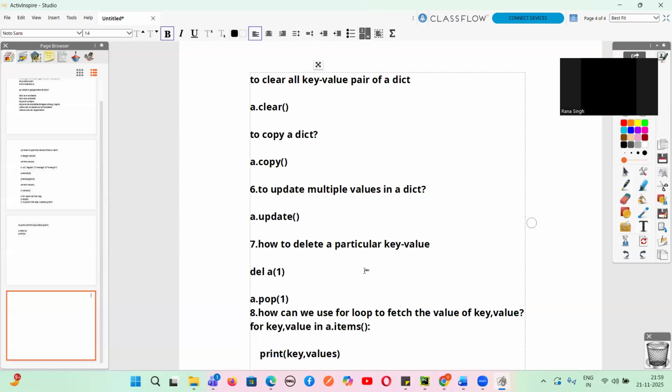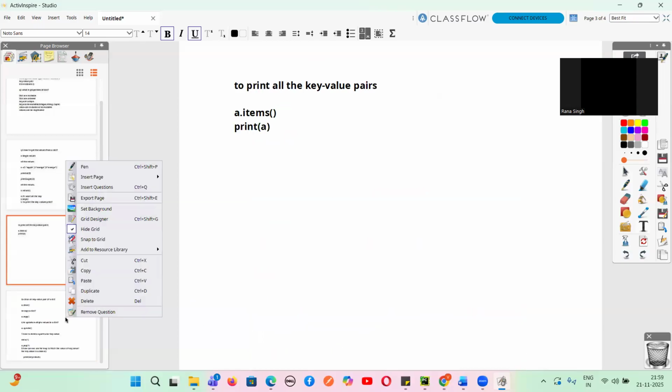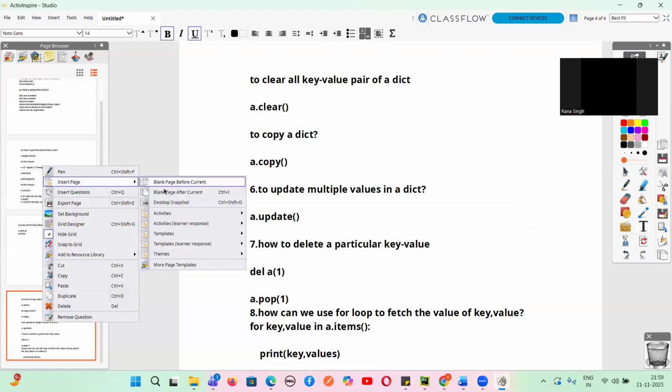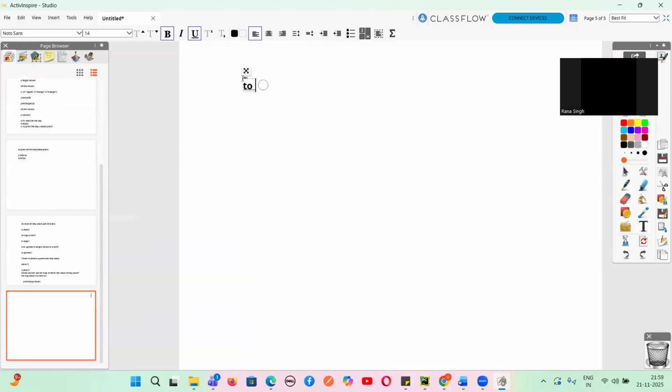And then we learned, if an item is present in our dictionary, how can we check? Using which operator? The last thing we learned, to check whether a particular key is present in a dictionary. What is the way, guys? The in operator. Yes or no, guys? Let's suppose there's a key, one. So one in this dictionary A. That is what we want to check.